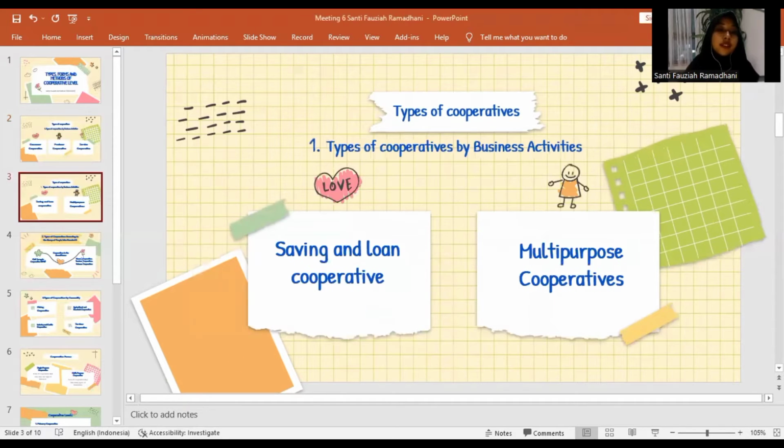The next is savings and loan cooperative. A savings and loan cooperative is a cooperative that runs a savings and loan business for its members who need money or goods to meet their daily needs by arranging for the loan of money or goods with the lowest possible interest. And the last type of cooperative according to business activities is multi-purpose cooperative. A multi-purpose cooperative is a cooperative that runs several business fields according to the interests of its members.